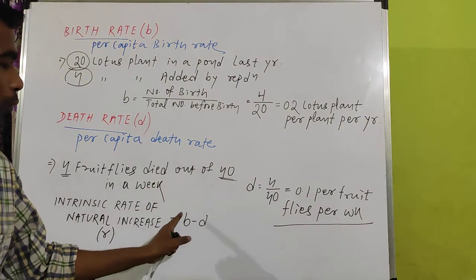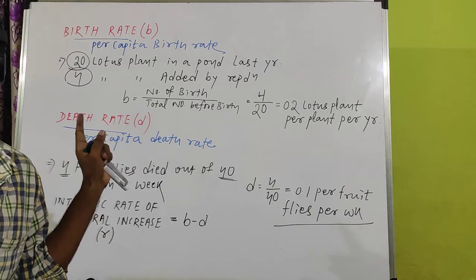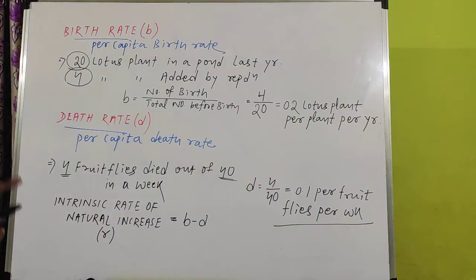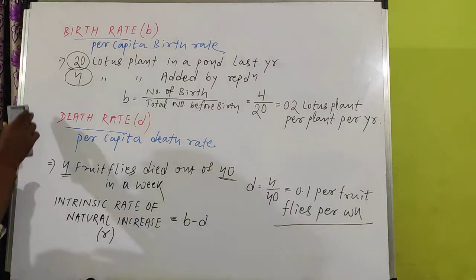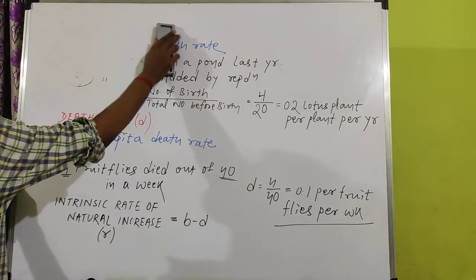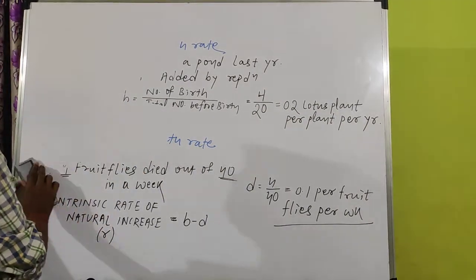So r equals b minus d. With this, you have completed three terms: what is birth rate, what is death rate, and what is intrinsic rate. Now we will move towards our next important part. I hope this is clear to all of you. Easy questions.